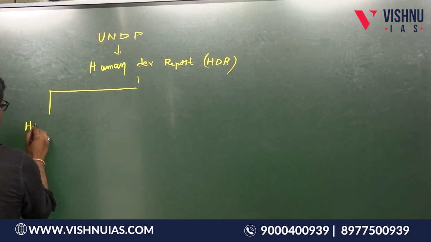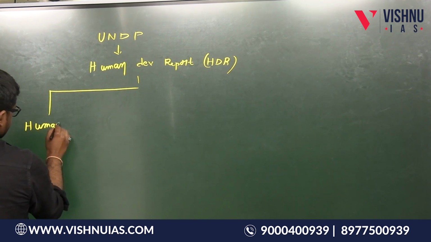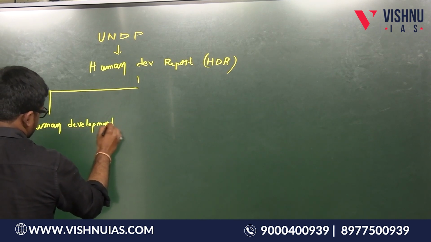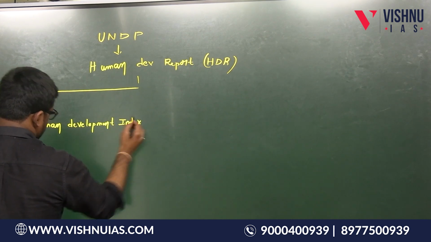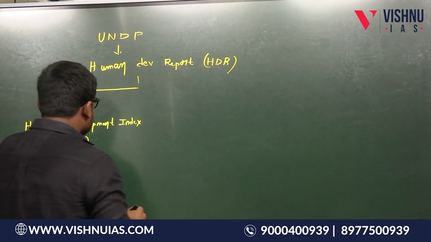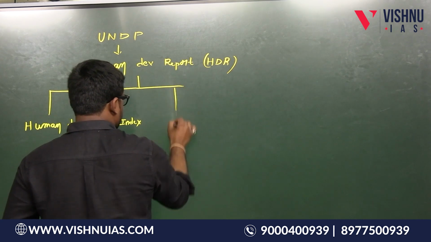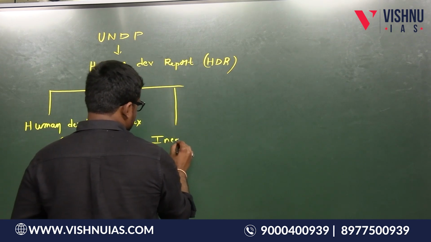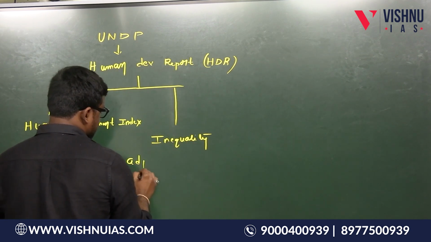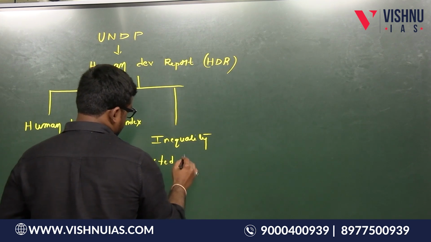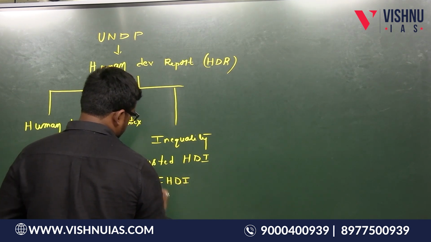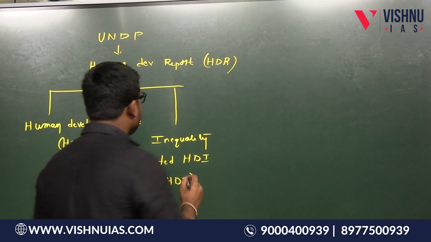One is the Human Development Index, HDI. Another one is the Inequality Adjusted Human Development Index, IHDI.